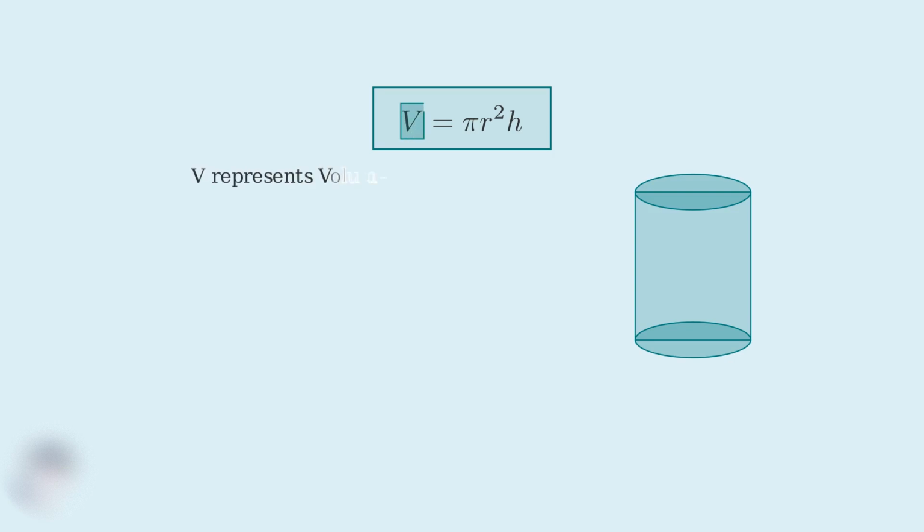The formula for calculating the volume of a cylinder is V equals pi r squared h. This elegant mathematical expression contains everything we need to find how much space is inside any cylinder. Before we dive into the components, let me show you what we're working with. Here's a typical cylinder. Notice it has a circular base and a specific height. Let's break down each part of this formula. The letter V stands for volume. This is what we're trying to find.